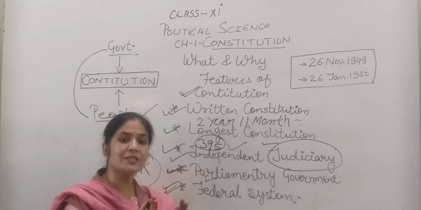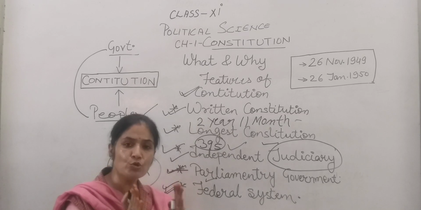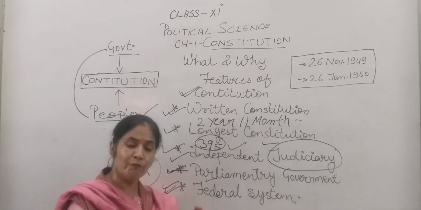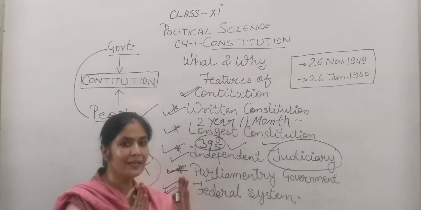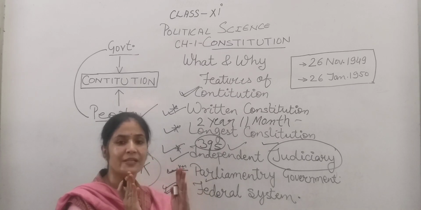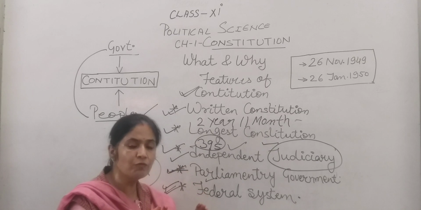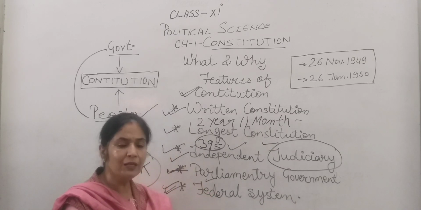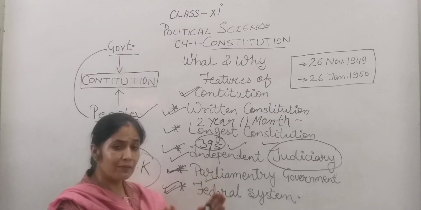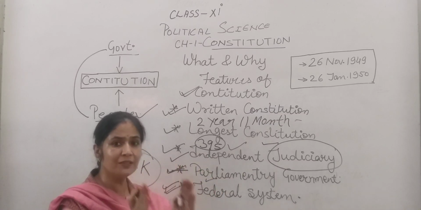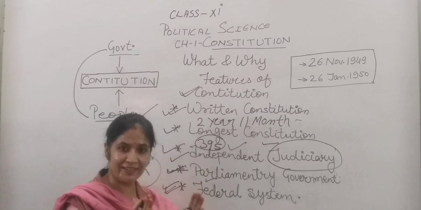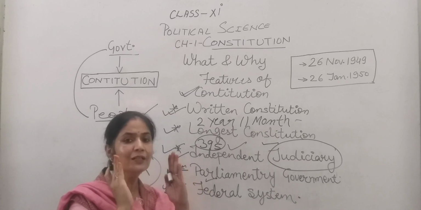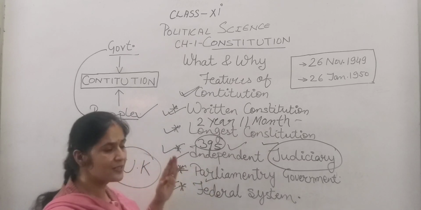Local government was introduced in 1992 in India. It was the 76th amendment of 1992 when local government was introduced, and regular elections were conducted in India for the local people, for the local government. Now the third tier of government of the country is local government. So let's revise the points.